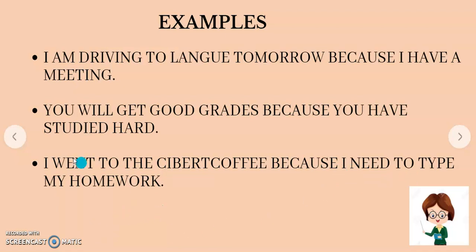If you see, we have a sentence, we have the clause because, and we have the reason why. If you see the three sentences, we have all of them. We have the first clause, we have because, and we have the reason why I need to do that, or why I am doing that.